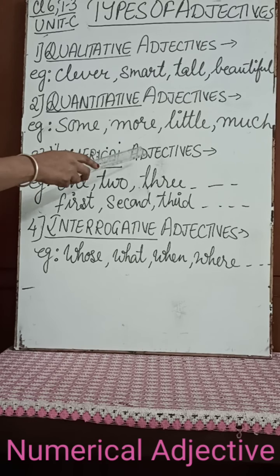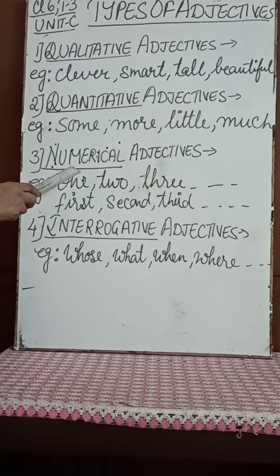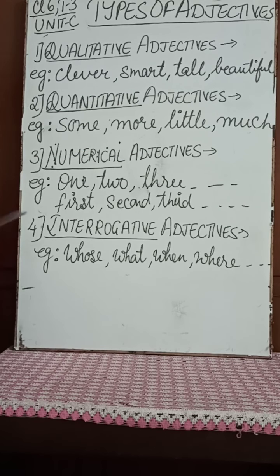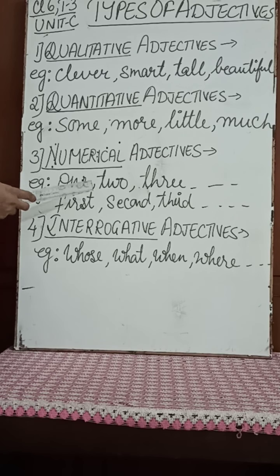Numerical adjectives show the numbers of the noun or the pronoun, like we have studied before, cardinal and ordinal. Cardinal means numbers 1, 2, 3, 4, 5. Ordinal tells the sequence of the order, like first, second, third, fourth, fifth, sixth.